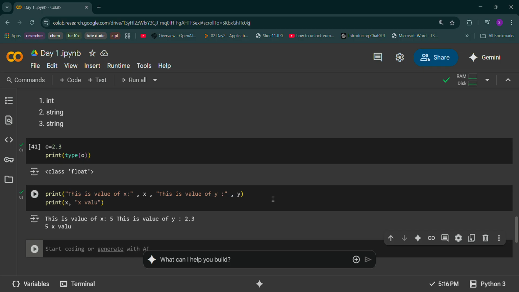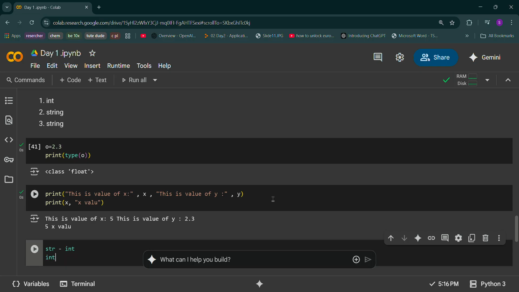Okay, so this was about printing, but we are not done with this yet. Here, let us understand one more thing, called type conversion. What is type conversion? The word itself says we are doing some conversion.